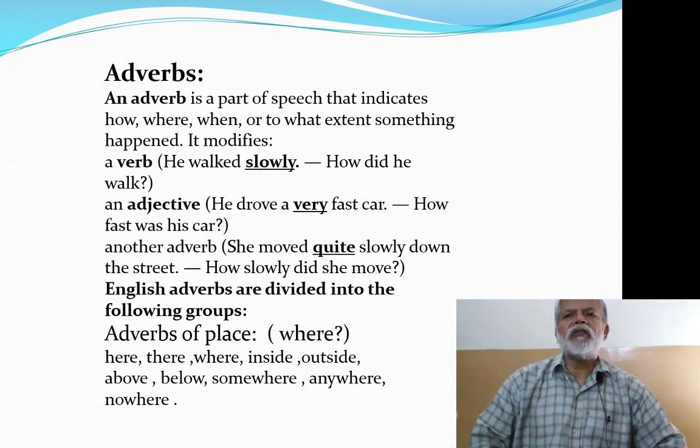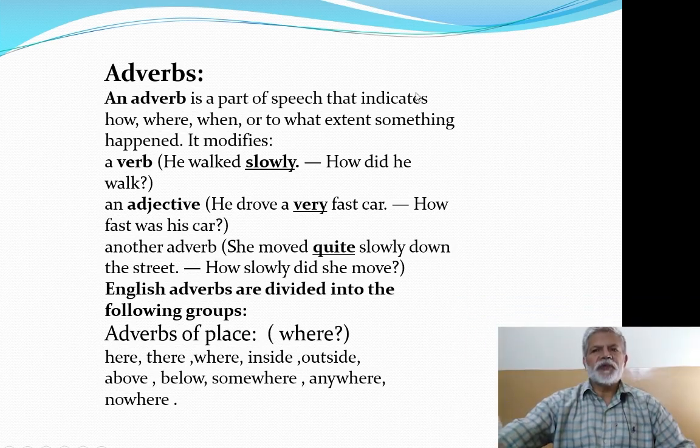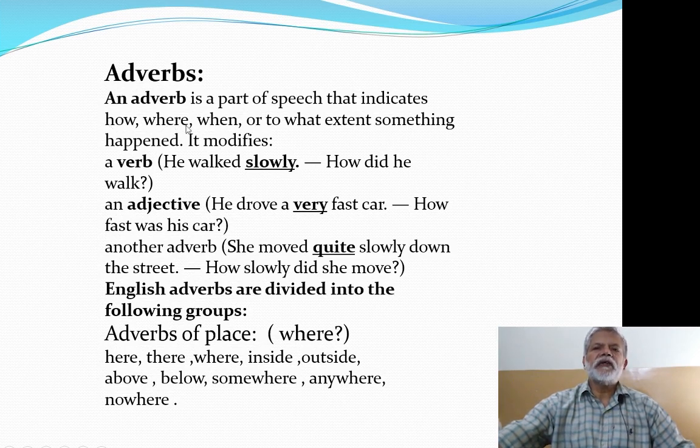So first of all, a simple definition of adverb is given. An adverb is a part of speech that shows how, where, when or to what extent something happened. So an adverb basically answers these questions: how, where, when, or to what extent, to what degree something happened. Adverbs modify a verb.